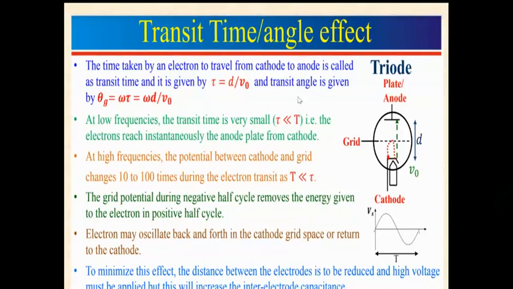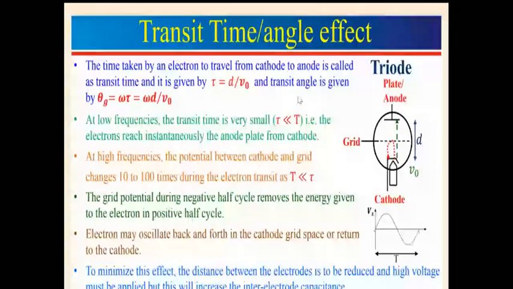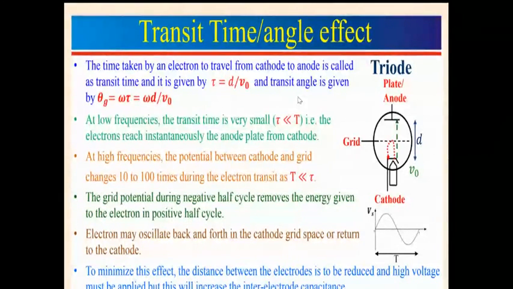The energy gained is e times V, so eV is equal to half m V naught square. So you can find that V naught is directly proportional to the square root of the applied voltage. So you can change the electron velocity by applying the voltage.